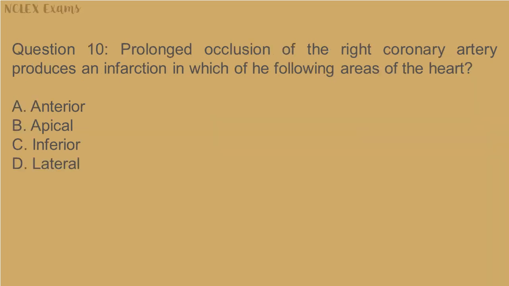Question 10. Prolonged occlusion of the right coronary artery produces an infarction in which of the following areas of the heart? A. Anterior. B. Apical. C. Inferior. D. Lateral.